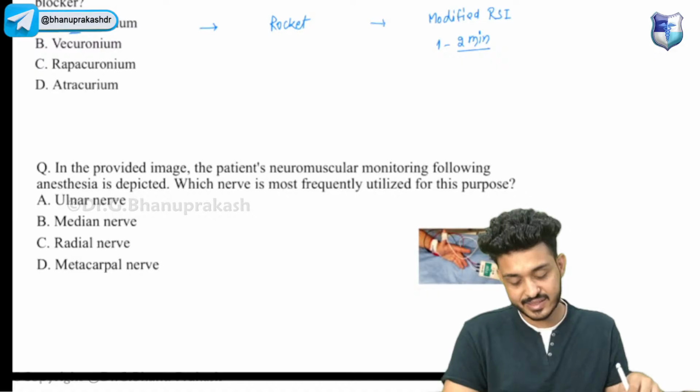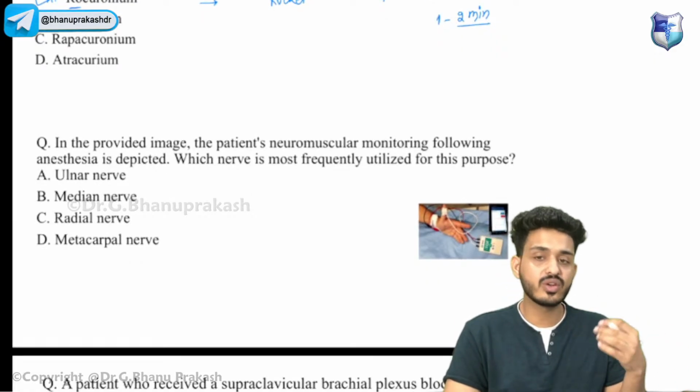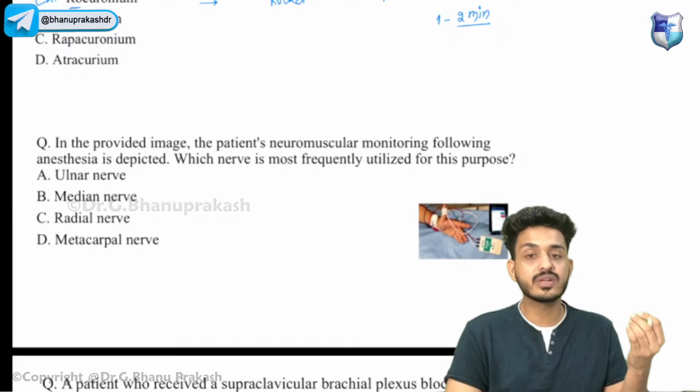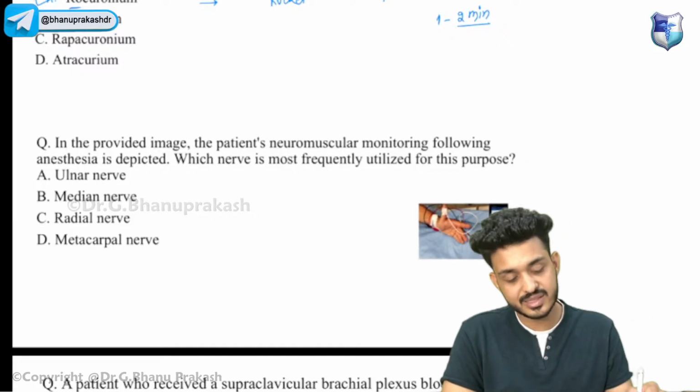Next, in the provided image, the patient's neuromuscular monitoring following anesthesia is depicted. Which nerve is most frequently utilized for this particular purpose? This is the question they have asked you.